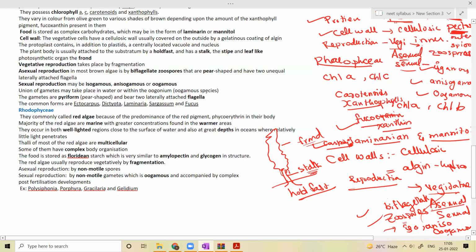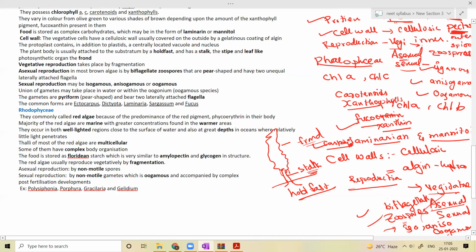So that is the oogamous species. Basically gametes are pyriform, that is pear-shaped. So all Phaeophyceae members have pyriform gametes, and bear two laterally attached flagella.